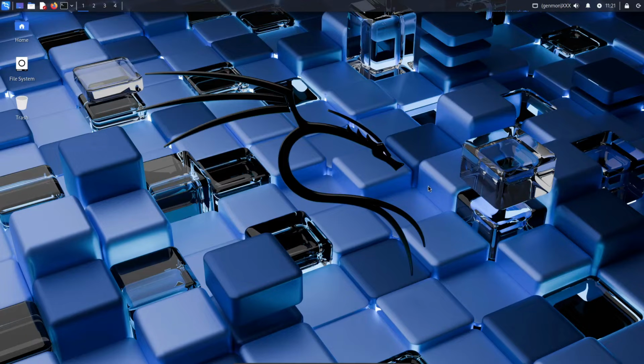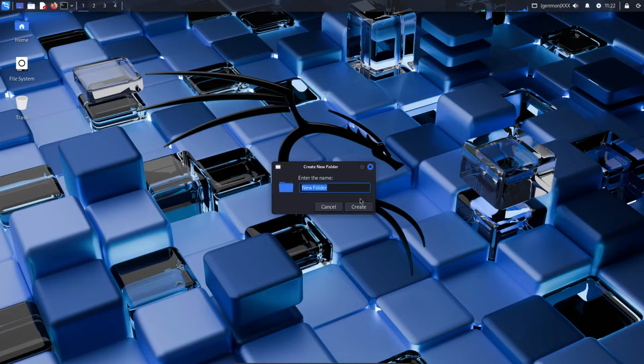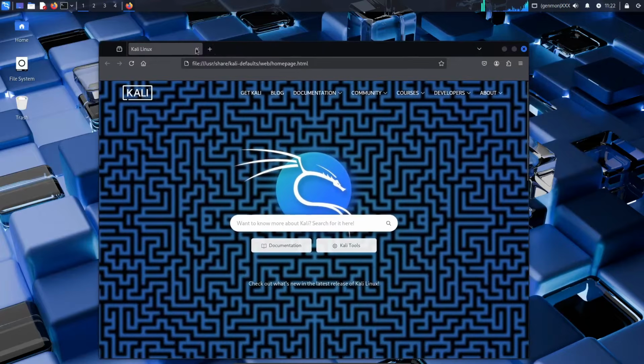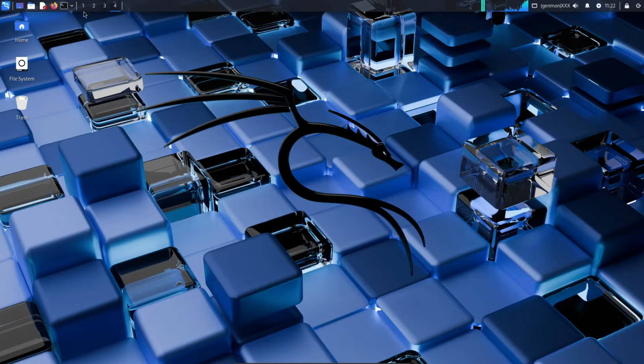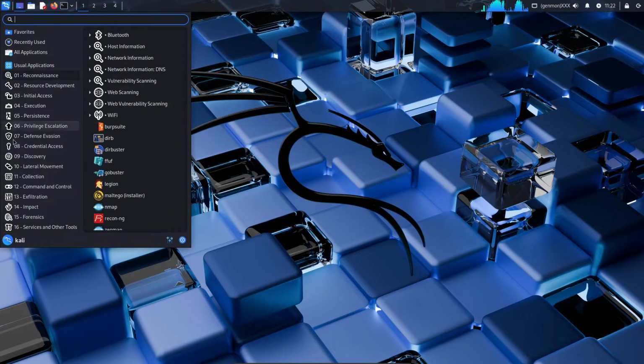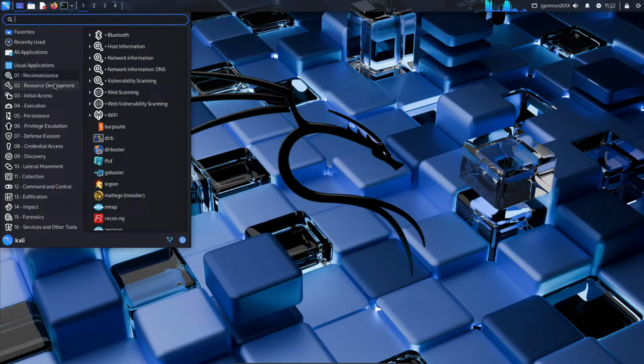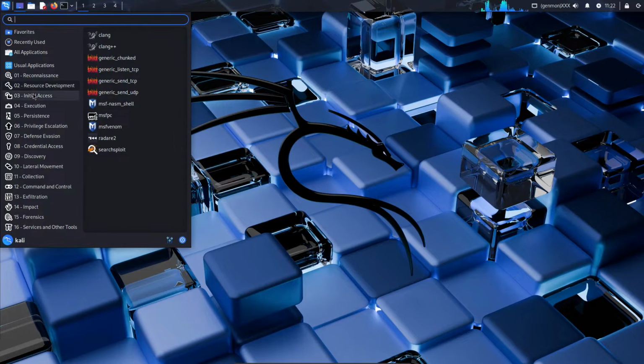As you can see, it's a little weird looking. We have some folders, this thing, and a recycle bin. It looks pretty similar. These are workspaces, so if I wanted to make something, just a random folder, put it right here. And okay, if I have Firefox and I go to the other workspaces, that's how it works. There you have your text editor, and then every tool you have is going to be organized in these categories right here. So you have the basic stuff, reconnaissance, seeing what you're up against, resource development, all the goodies.